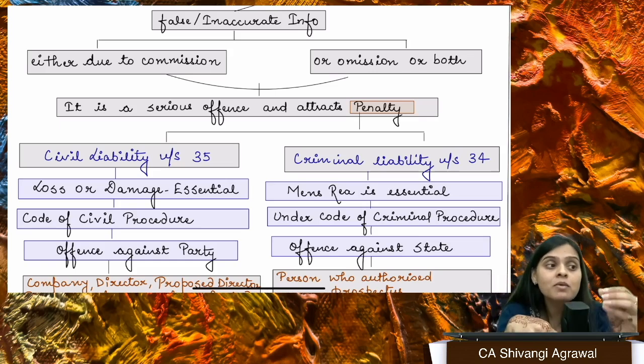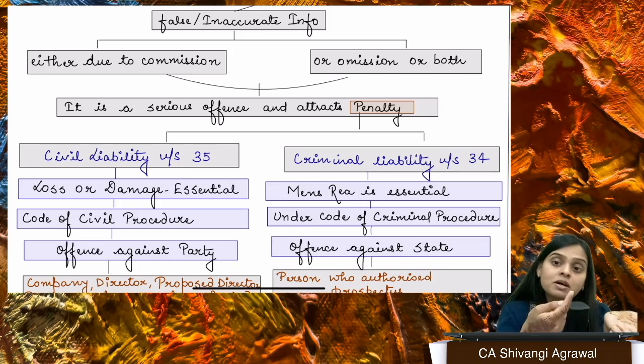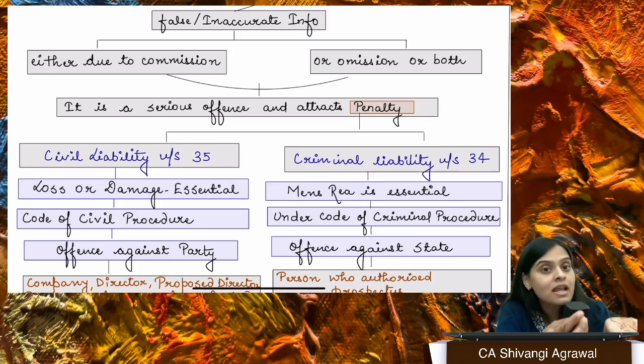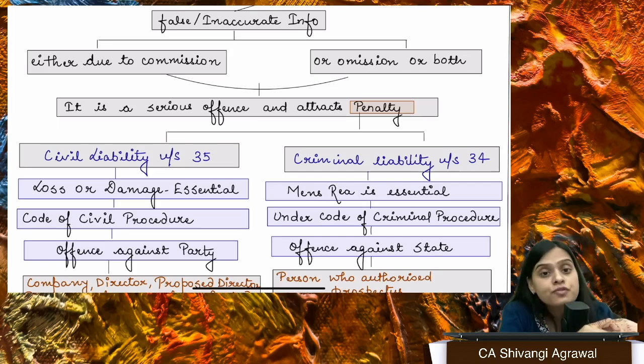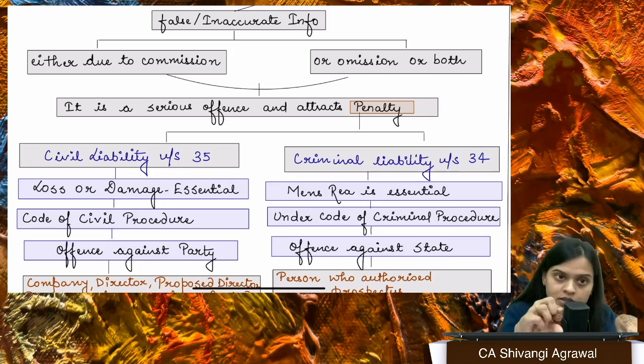At the same time, because of him, somebody else has suffered damages, so he must also compensate that person and give damages to that particular person. That is civil liability, because you're liable towards people who have suffered losses because of you. And the other is that you have violated a law, so you are also liable criminally for a punishment. That is exactly the scenario over here also.